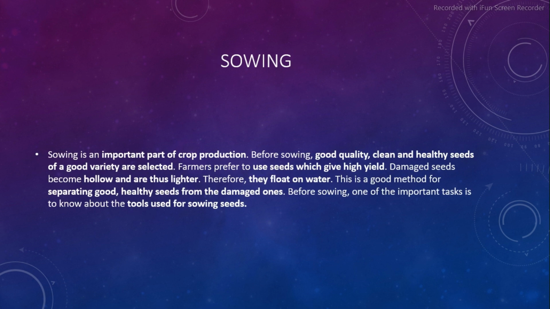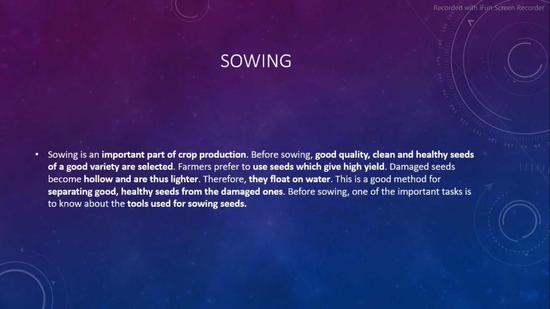The second practice is sowing. Sowing is an important part of crop production. Before sowing, good quality, clean, and healthy seeds of a good variety are selected. Farmers prefer to use seeds which give a high yield. Damaged seeds become hollow and thus are lighter. Therefore, they float on water. This is a good method for separating good, healthy seeds from the damaged ones.